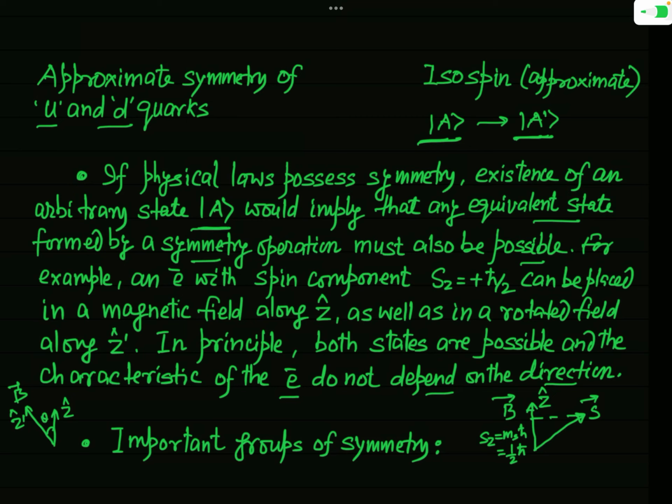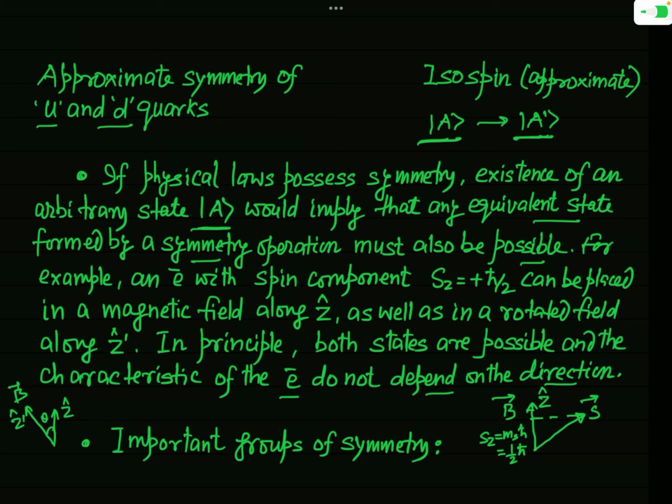So actually these are two different states of our electron, but a physical law related to that electron will remain the same in both of these states. So we simply say that any characteristic of this electron will remain the same, and so that does not depend on the direction of the applied magnetic field. Okay.